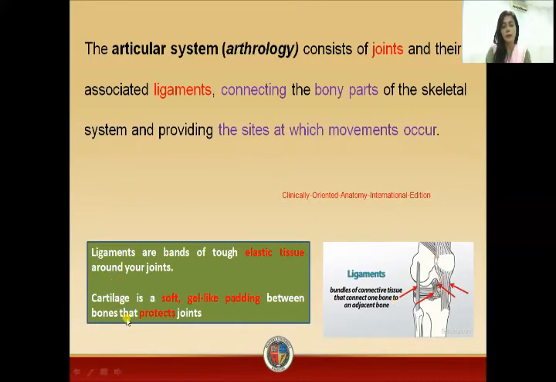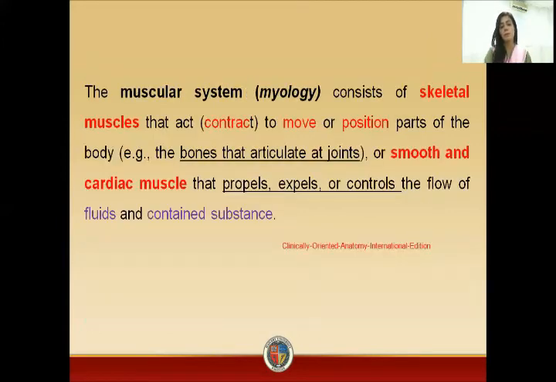Now, what are the cartilages? It is a soft gel-like padding that is between the bones that protect the joints. So the ligaments are the elastic tissues. These are the bands which are around your joints, whereas the cartilage are the soft gel-like paddings.